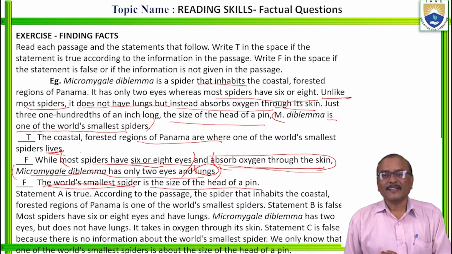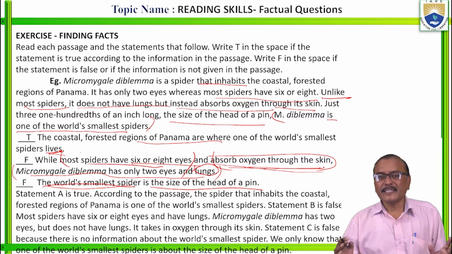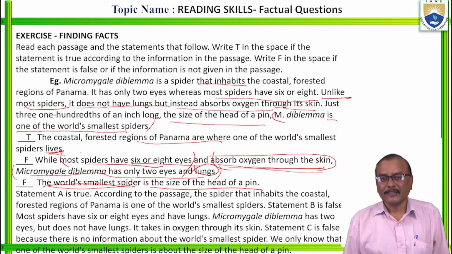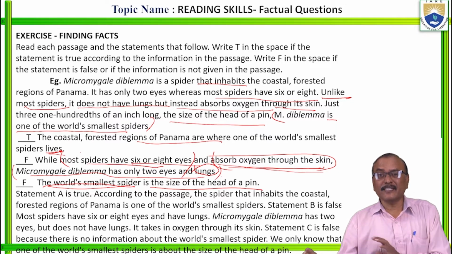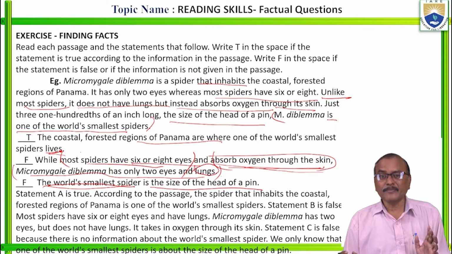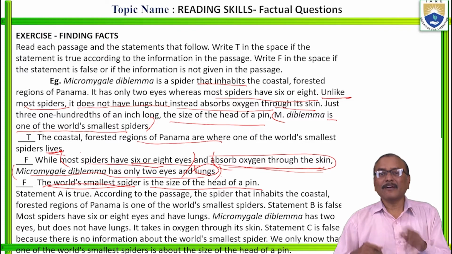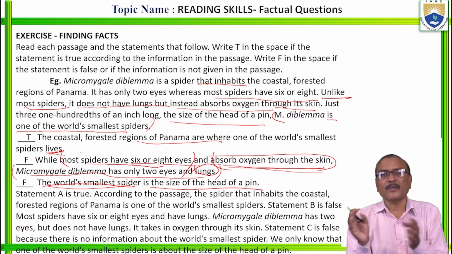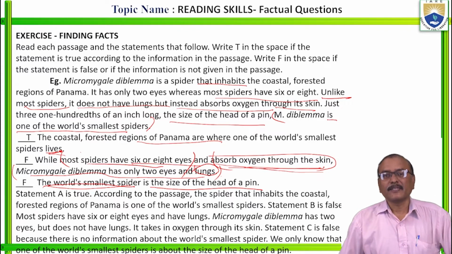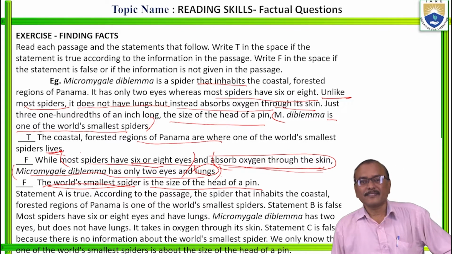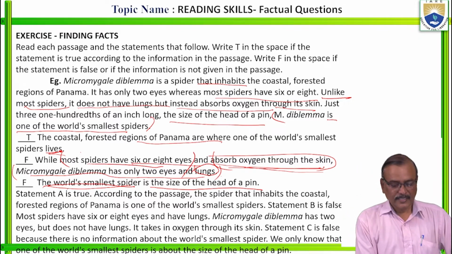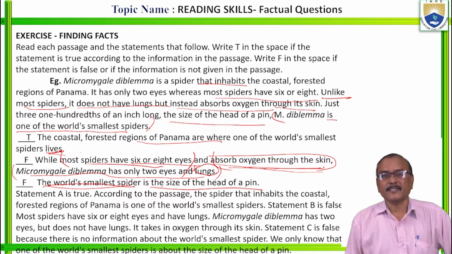If I say Mumbai is the biggest city in India, and Mumbai is one of the biggest cities in India, do they mean the same? No. Biggest means here no other one is equal to that. One of the biggest means a few are equal to that. So both statements are not the same. So that's why the third statement is also false.